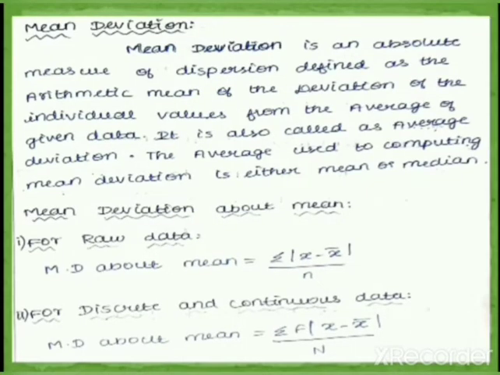And our second formula is mean deviation about mean for discrete and continuous data. Here for discrete and continuous data we are having the same formula. So mean deviation about mean is equal to summation f modulus x minus x bar divided by capital N, which is your total frequency summation f.